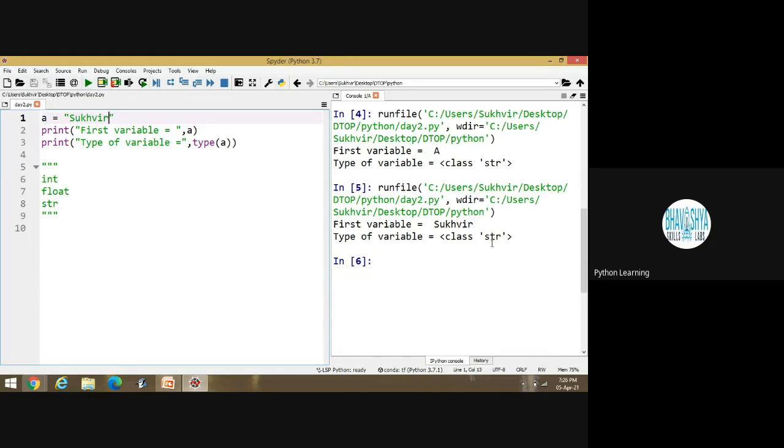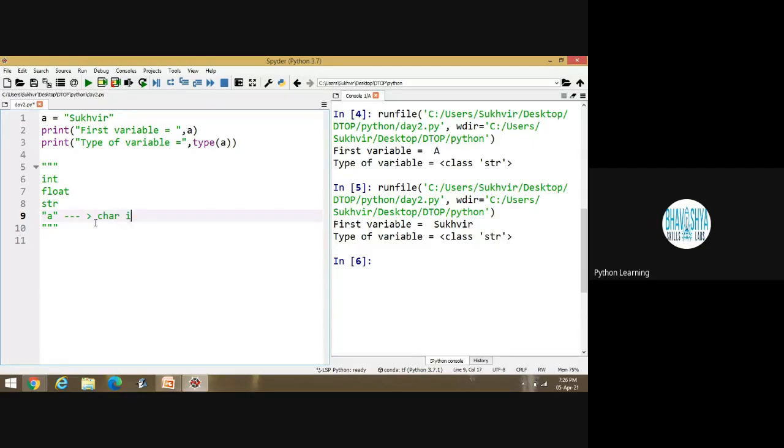Again, the type is string. Now, if you know about C language, there is a difference. If I am writing only a single alphabet, like capital A, this is known as a character.